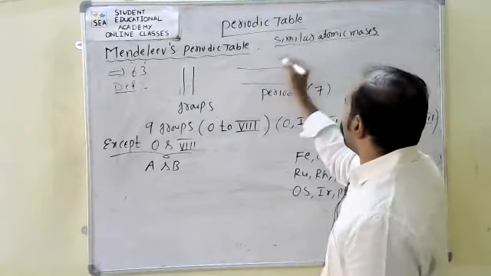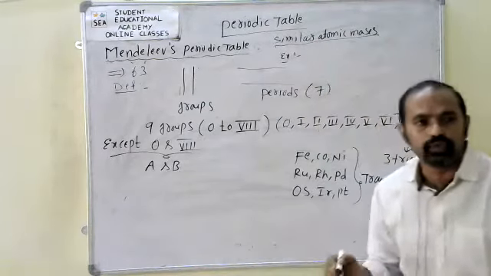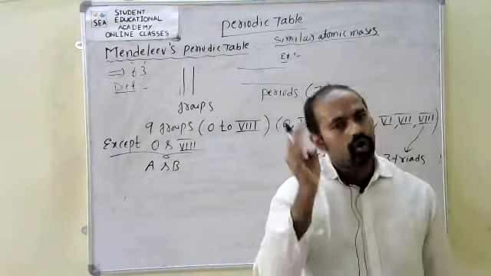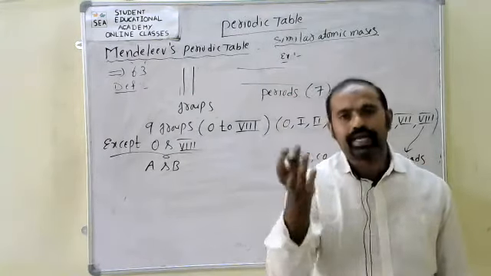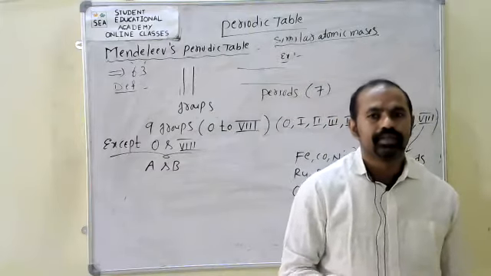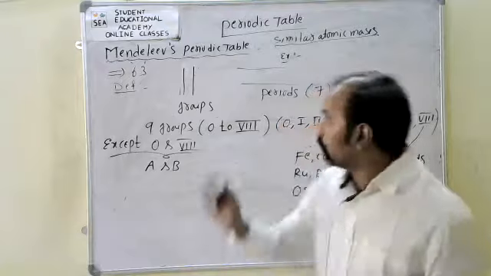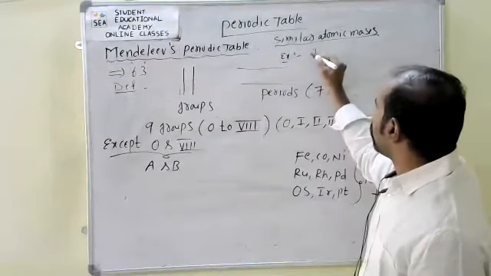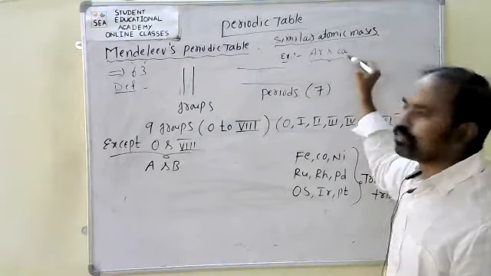For example, argon and calcium, argon 40 and calcium 40, which have similar atomic masses.